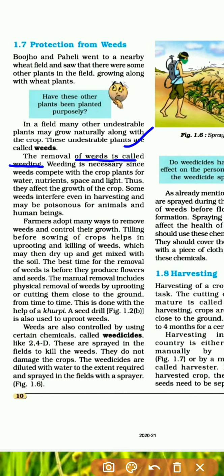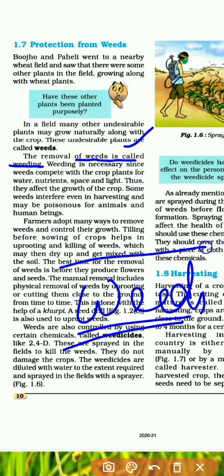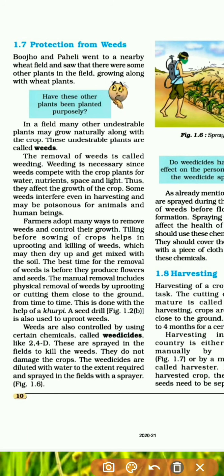The process of removing these weeds is called what? Weeding. Underline this paragraph and this line also. So weeding is necessary since weeds compete with the crop plants for water, nutrients, space and light.